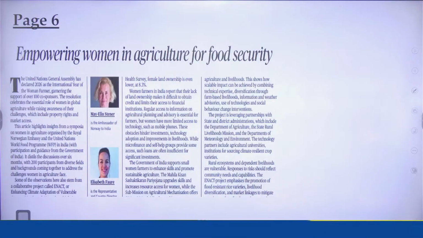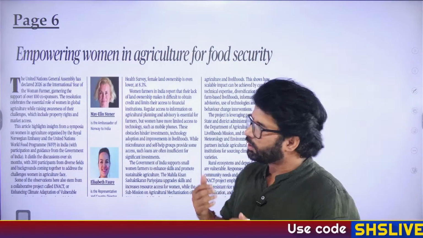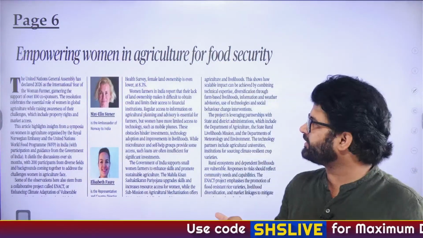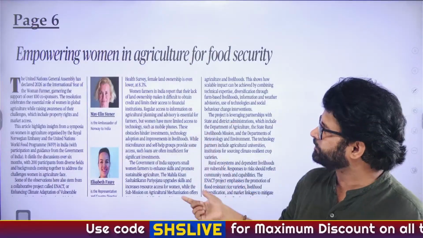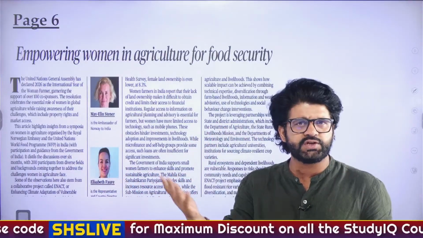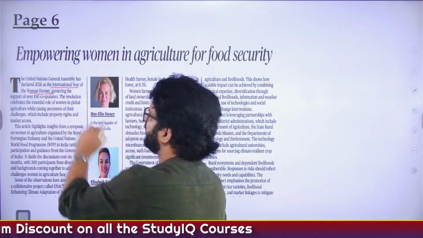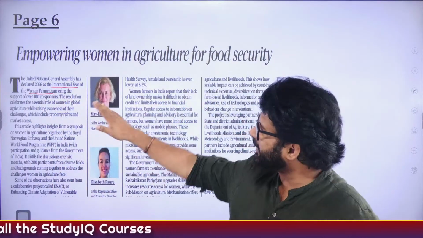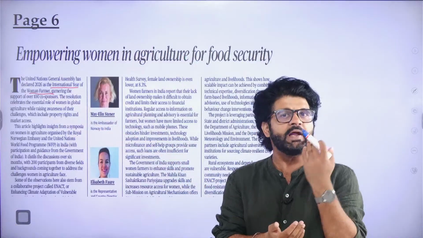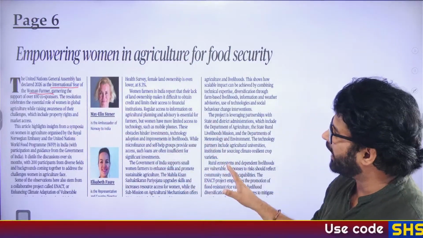Empowering women in agriculture for food security, page 6. So here, what is important from an exam perspective? Certain facts. They can ask, or they can give you that UNGA has declared 2024 as International Year for Women Farmer. So you will say no, it is 2026 which has been declared as International Year for Women Farmer.